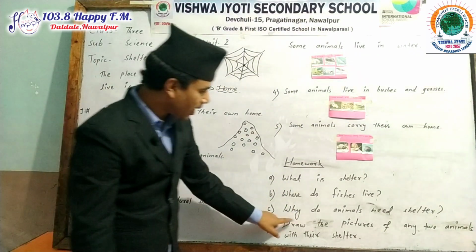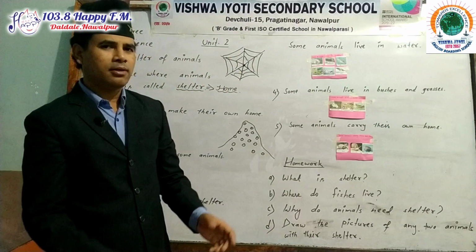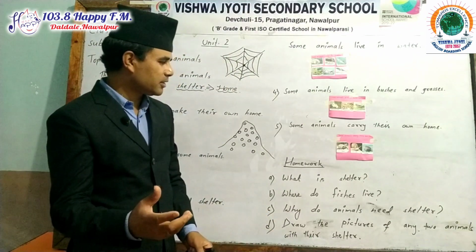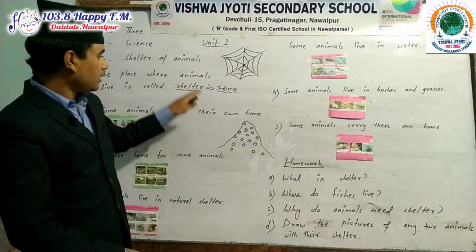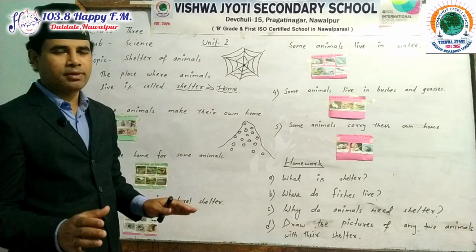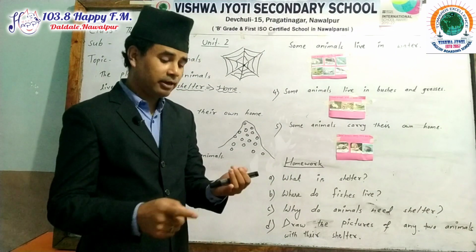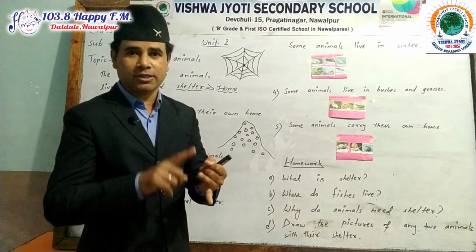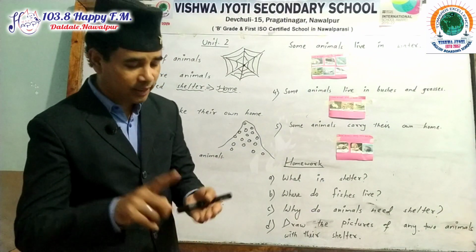Next one, why do animals need shelter? Now, my dear students, most of the animals carry their homes, but other animals need a home. Animals need a home to protect themselves, either from wind or from the sun or from the rain or from enemies. Again, listen very carefully.